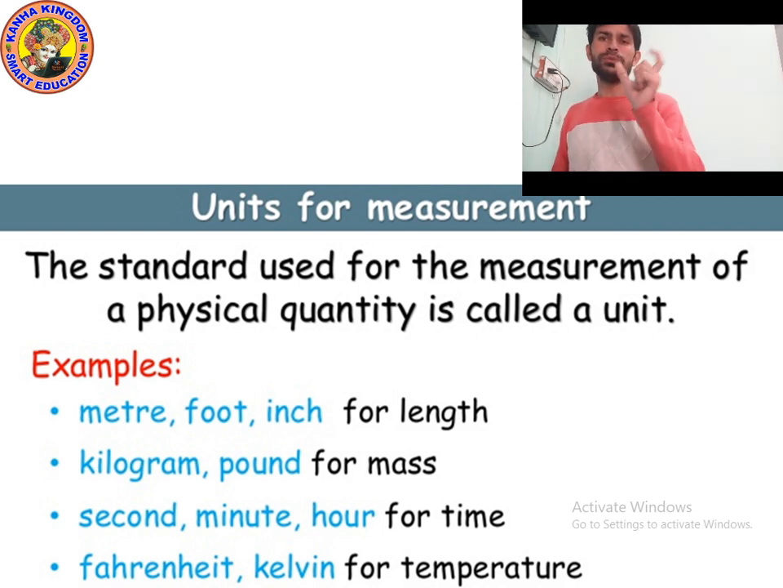a new system was developed, which is known as SI system. SI system means international system of units. The international system of units was developed, which has given a fixed unit for everyone. For length, there is a fixed unit. For mass, there is a fixed unit. For time, there is a fixed unit. And for temperature, there is a fixed unit. I will tell you those fixed units, which are known as SI units, at last.